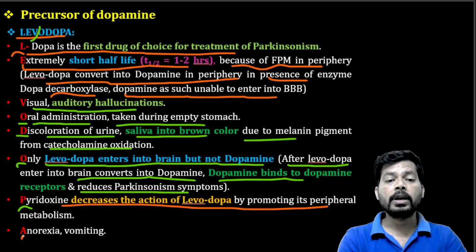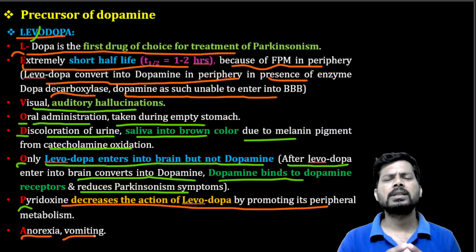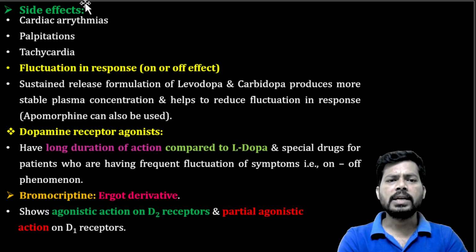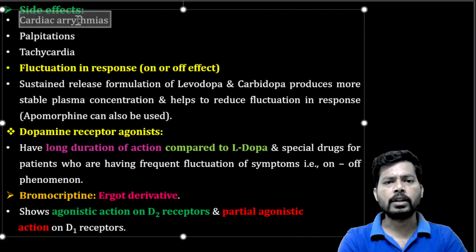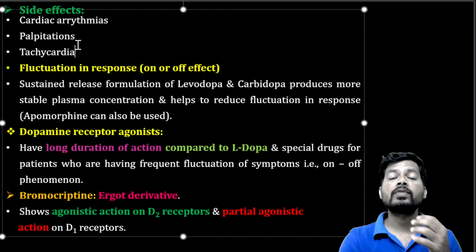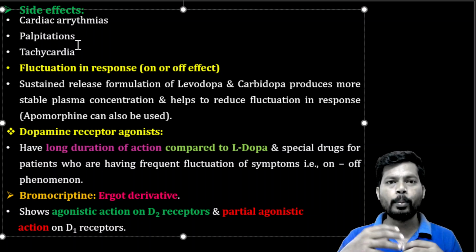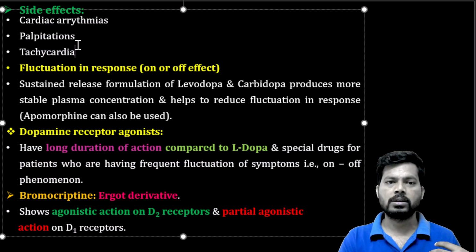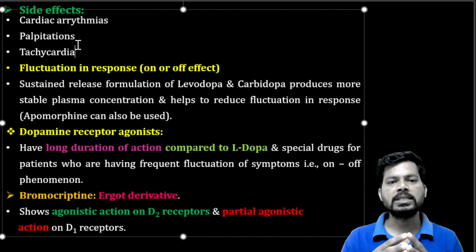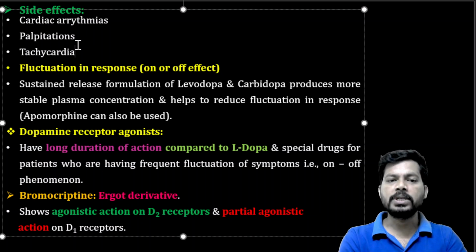Levodopa may cause anorexia, loss of appetite, and may cause vomiting. Generally these are drugs acting on the CNS, so commonly they can produce nausea as well as a vomiting sensation. Side effects also include cardiac arrhythmias, increased heart rate, because if levodopa converts to dopamine in the periphery, dopamine has a stimulatory property on the heart, so it may increase heart rate, palpitation, tachycardia, the number of beats increases.